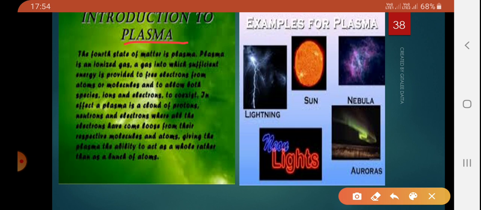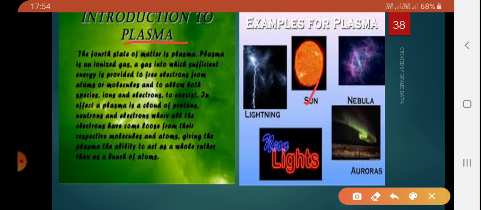This mixture of free electrons and ions together forms the plasma. So first thing you have to understand is that plasma is a mixture of free electrons and ions. What are ions? Ions are charged particles. Am I clear? So this plasma is present inside the sun.